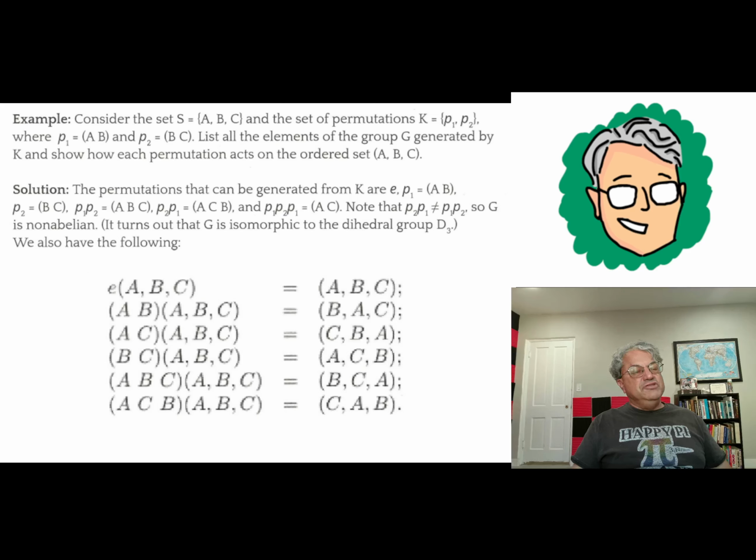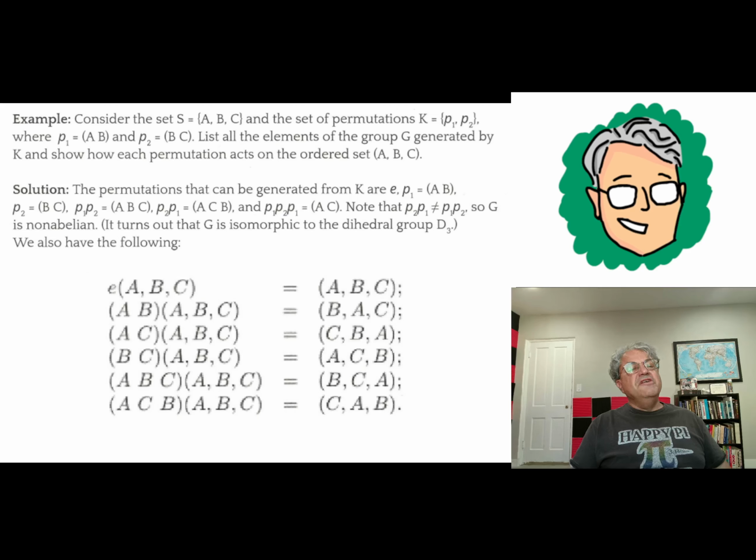So remember, you're doing P2 first. When you write P1 P2, you always go from right to left. So P2 is going to transpose B and C. That means you started with ABC, and now you're going to get ACB. But now you're applying P1, which is the transposition (A B). So when you do that, now you're going to get CAB. Is that right?